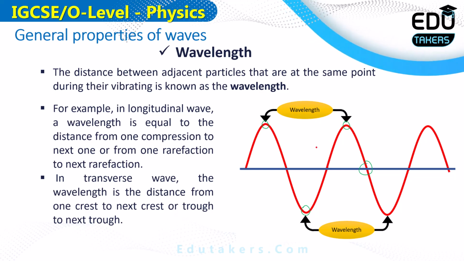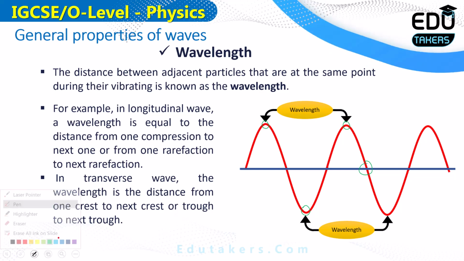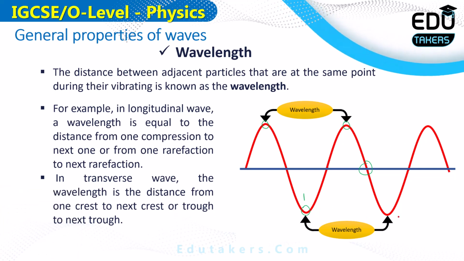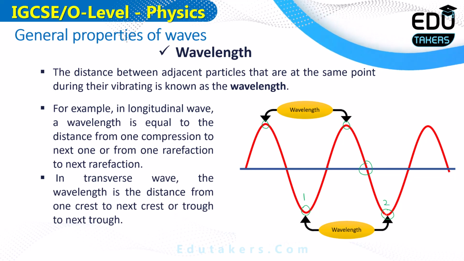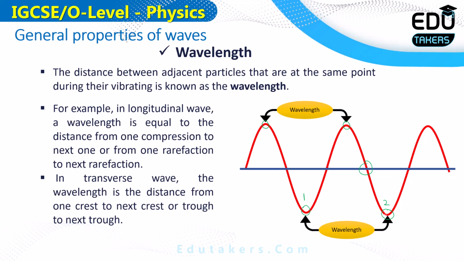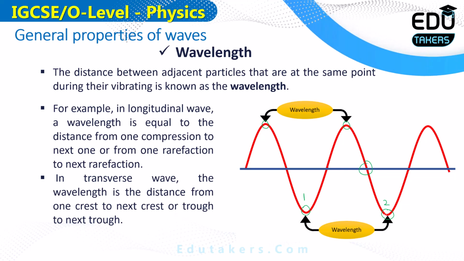Here I also mentioned the distance which is equal to the wavelength. If I consider that the first point is here at the bottom, the second point is also at the bottom to define the wavelength, because wavelength is the distance between the points that are on the same positions. So I can simply say that the distance between the two adjacent particles that are at the same position during the vibration is basically called wavelength. The wave that I showed here is basically the transverse wave.